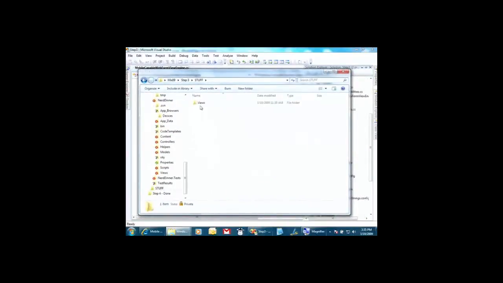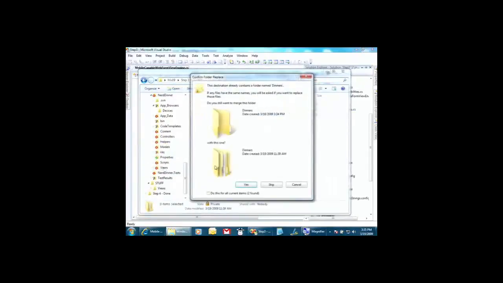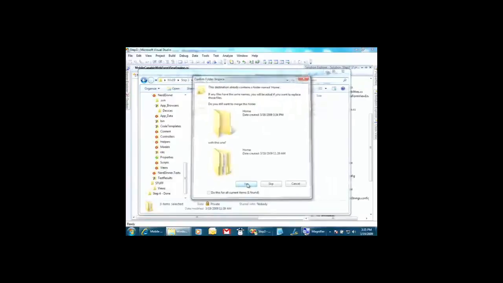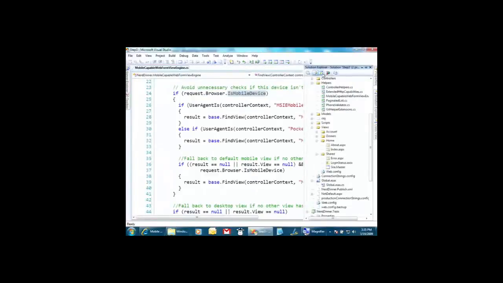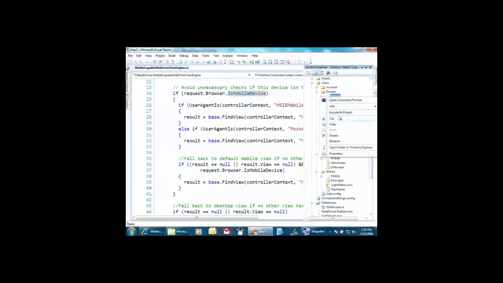And those views are going to go over these views. Inside of them is just the mobile ones. It's going to say, do you want to merge them? And I'm going to hope I'm doing the right thing. Go back over here. Mobile. Mobile. Mobile.